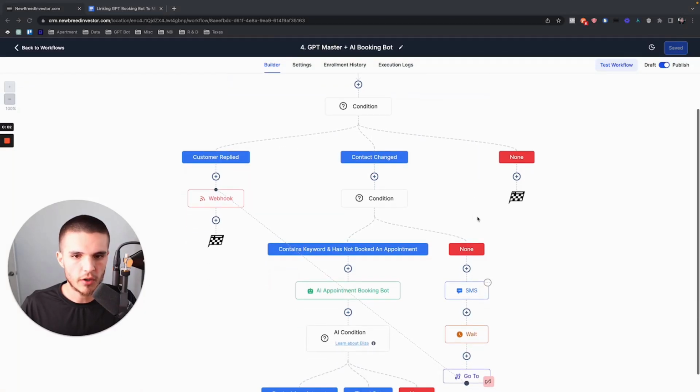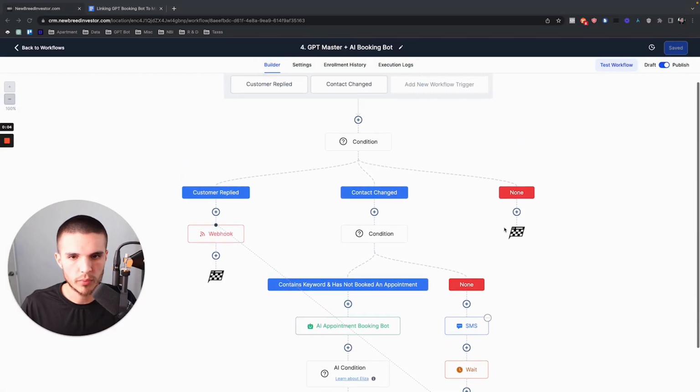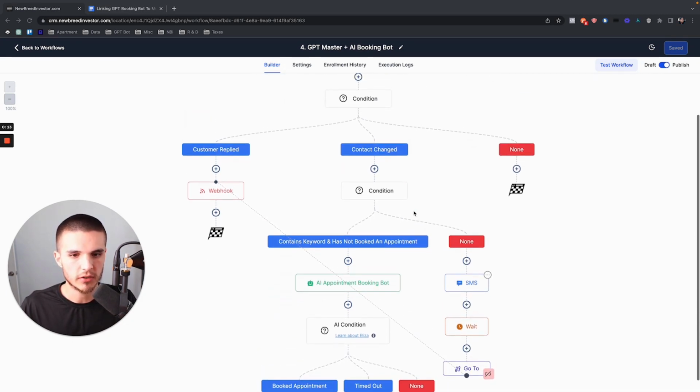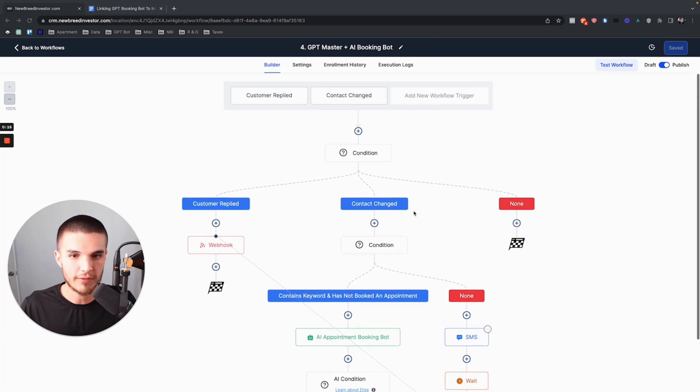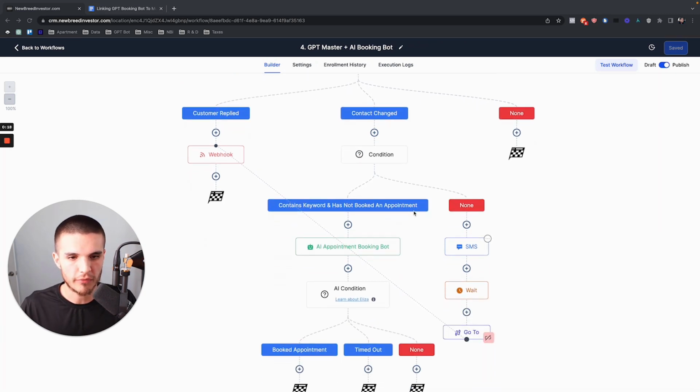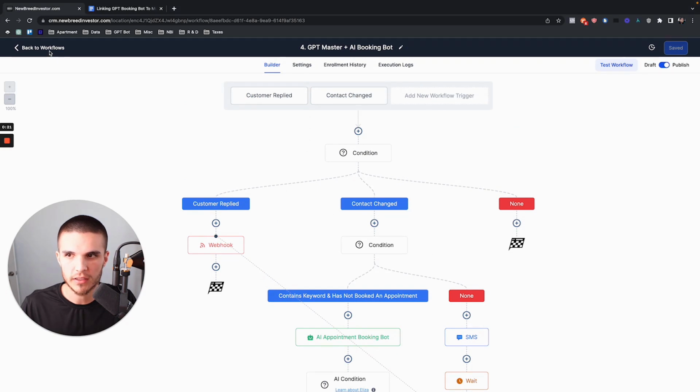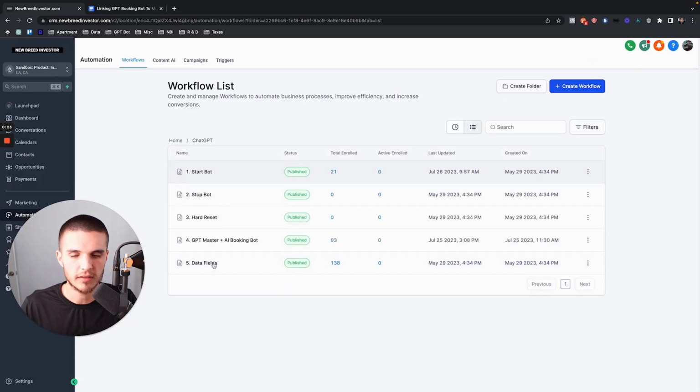So in this video, I'm going to show you how you can link multiple lead sources to an AI appointment booking bot using ChatGPT and GoHighLevel. If you're brand new to GoHighLevel and you have no idea what this is, you may want to refer back to my other video where I show you how to build this system from scratch. But if you've been following along with my work, you'll know exactly where we are.